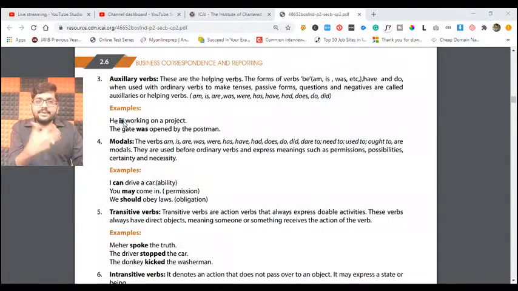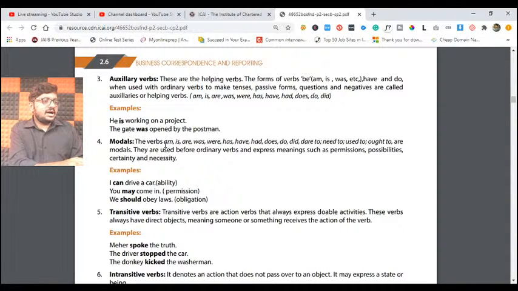For example, he is working on a project. Saying he working on project is not correct. There is no specific meaning for is actually, but it is just a helping verb in order to complete the sentence. In order to complete the sentence, is works as a helping verb, which we call auxiliary verbs. Okay, now friends.